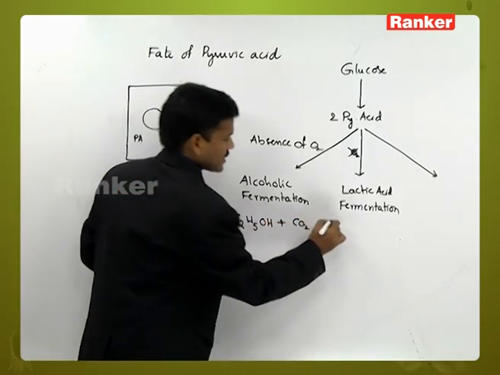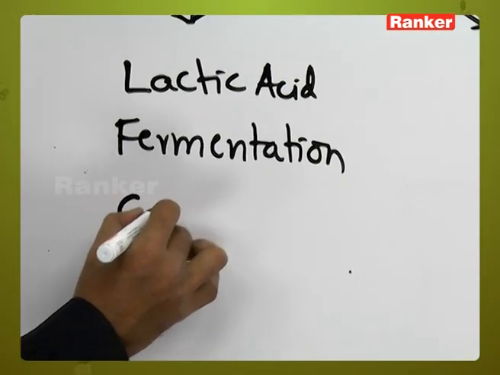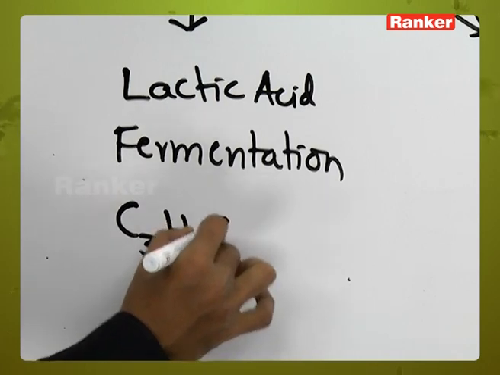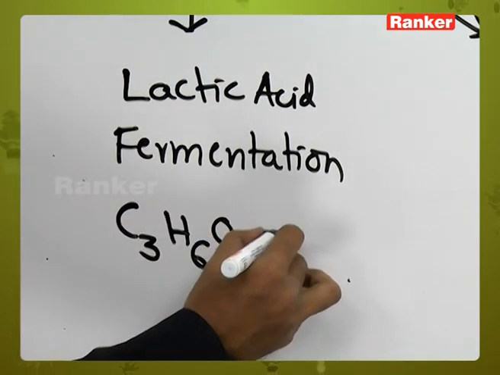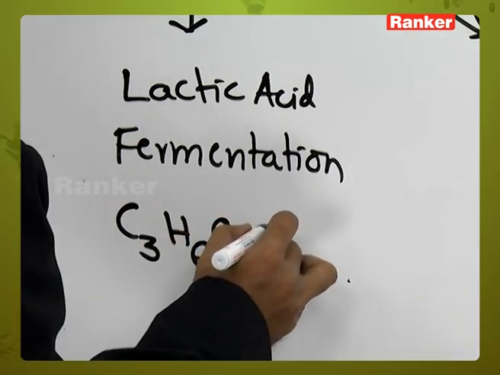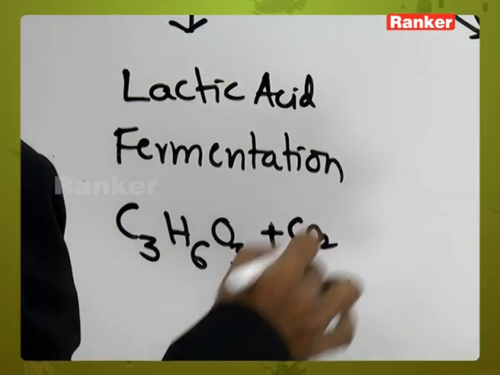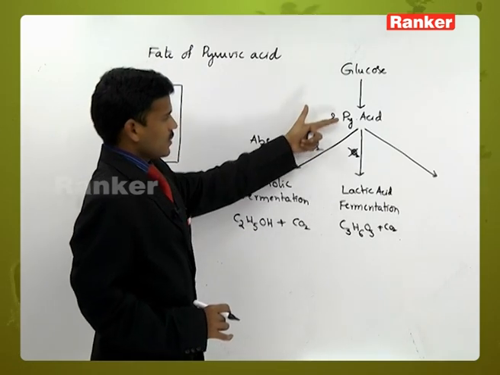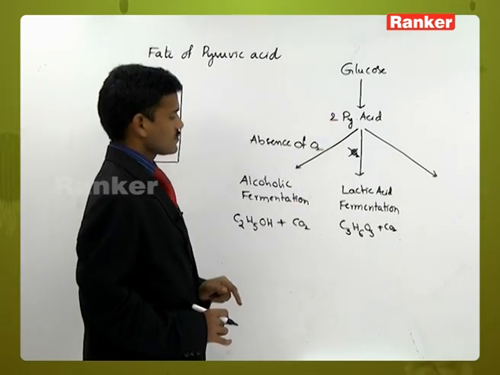The lactic acid here is C3H6O3. Pyruvic acid is converted into lactic acid.